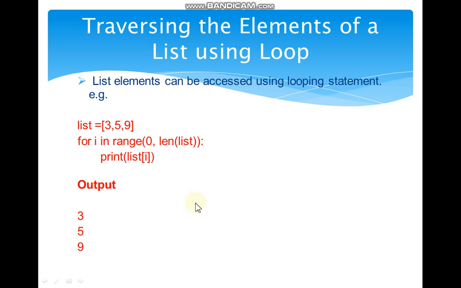Traversing the elements of a list using loop. लूप के थ्रू हम लोग कैसे लिस्ट के आइटम को एक्सेस कर सकते हैं? देखिए बच्चों, आप लोग जानते हैं लूप मीन्स द रिपीटिशन ऑफ स्टेटमेंट, राइट? तो अब लूप के थ्रू लेट अस सी, I have created a list with 3 elements as I used in my previous example. List equals 3, 5, 9, and here I am using a loop, that is for loop, to access the elements of the list, right? For i in range 0, range is what? It is a function. Range एक function होता है जो range of values को provide करता है.